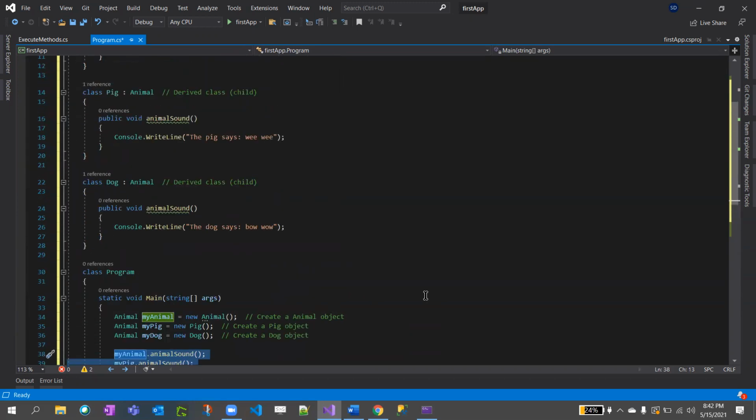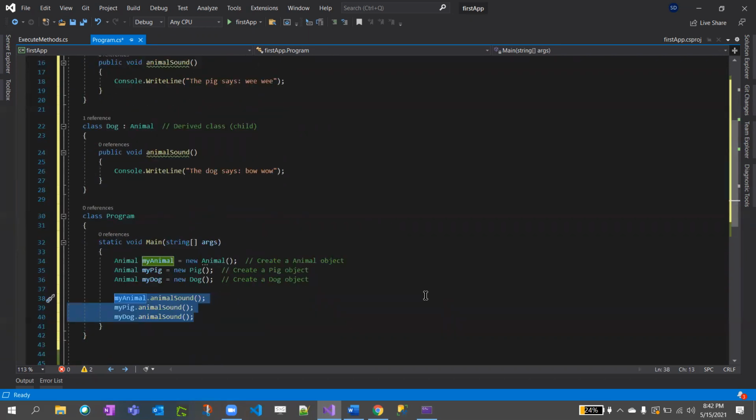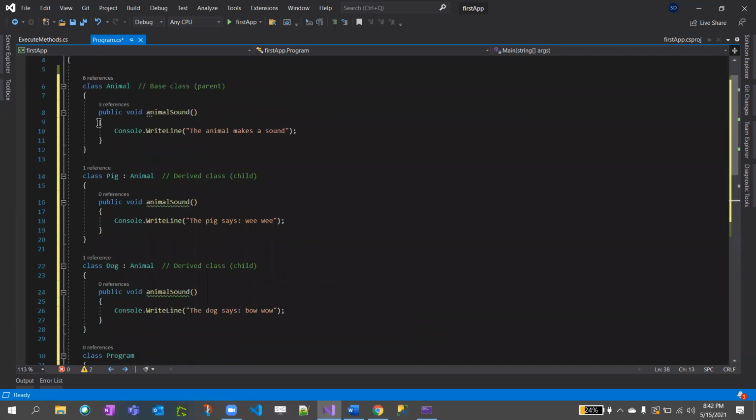Animal makes sound, dog says... I see why you said that, but that is incorrect. Polymorphism here is not method overloading. Even though you pass it that, always this one will get executed.